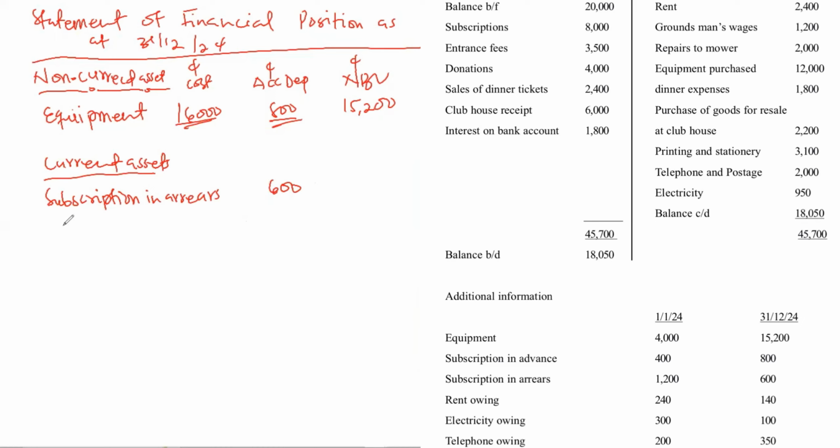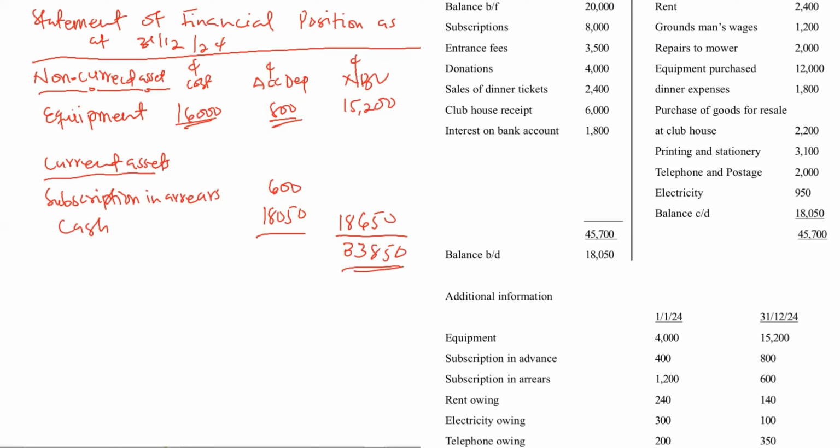Then we have cash from the receipt and payment account, and the closing balance is 18,050. When you add this, you get 18,650. So we add our current assets to our non-current assets, and you have 33,850. So that is our assets.